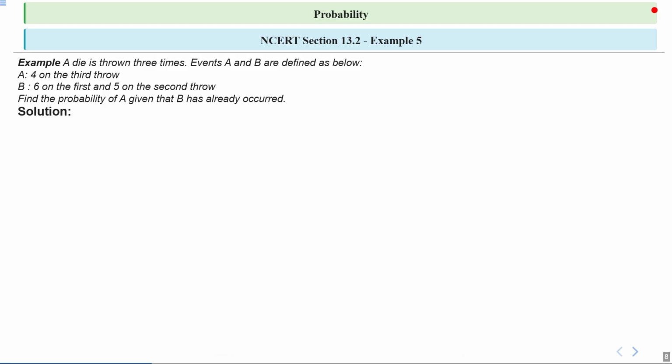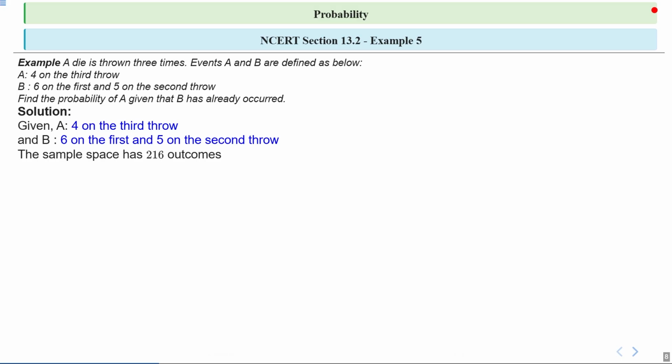We are given two events A and B, right? And we have to find the probability of A given that B has already occurred. That means we have to find probability of A upon B, right? Now given event A is 4 on the third throw. Event B is 6 on the first and 5 on the second throw. The sample space has 216 outcomes, right?